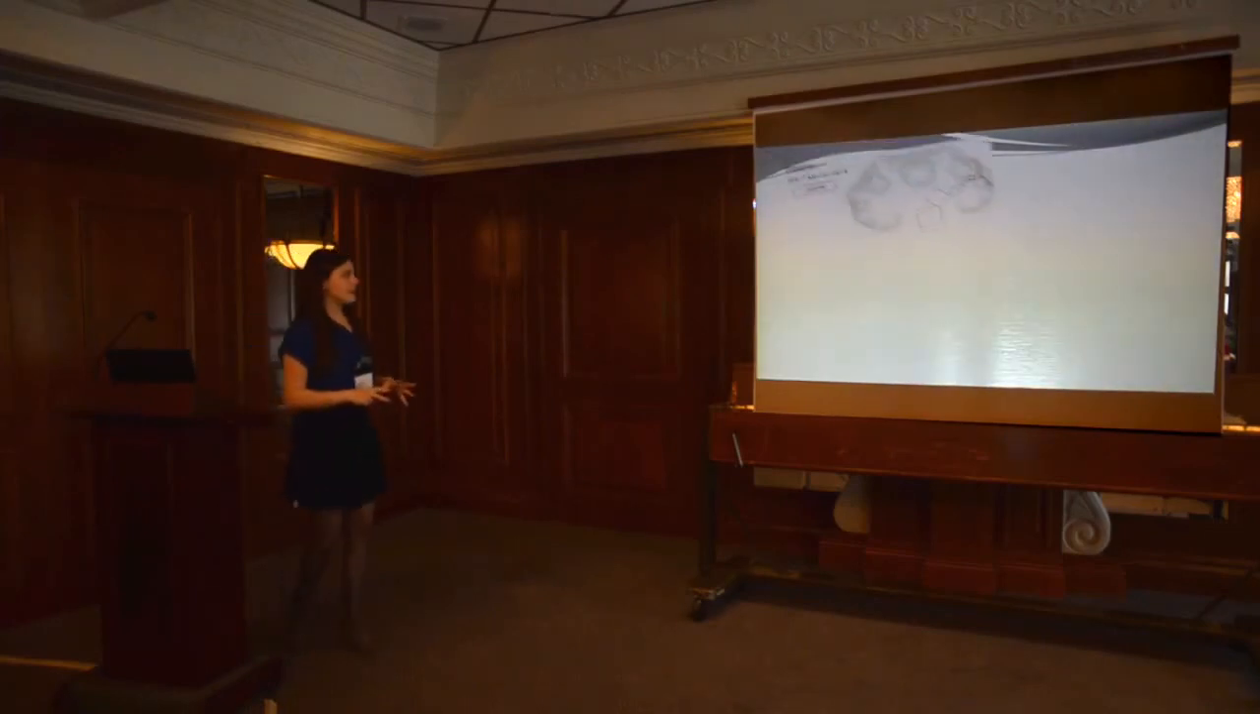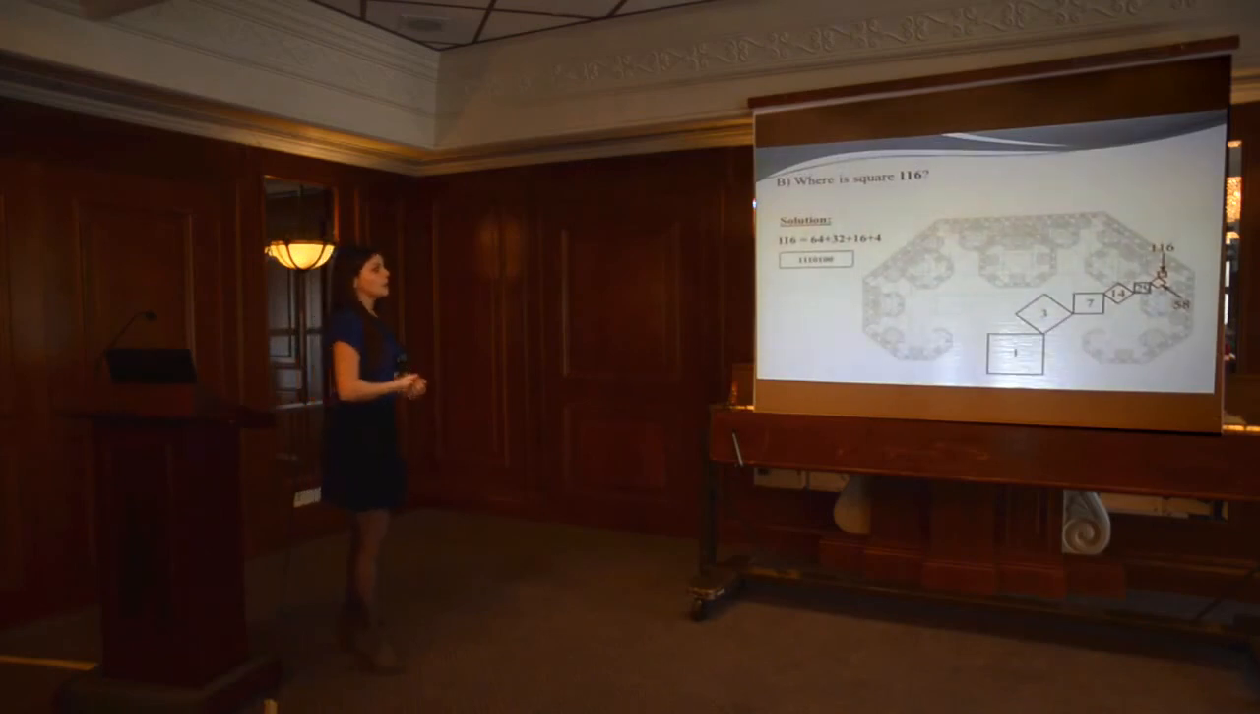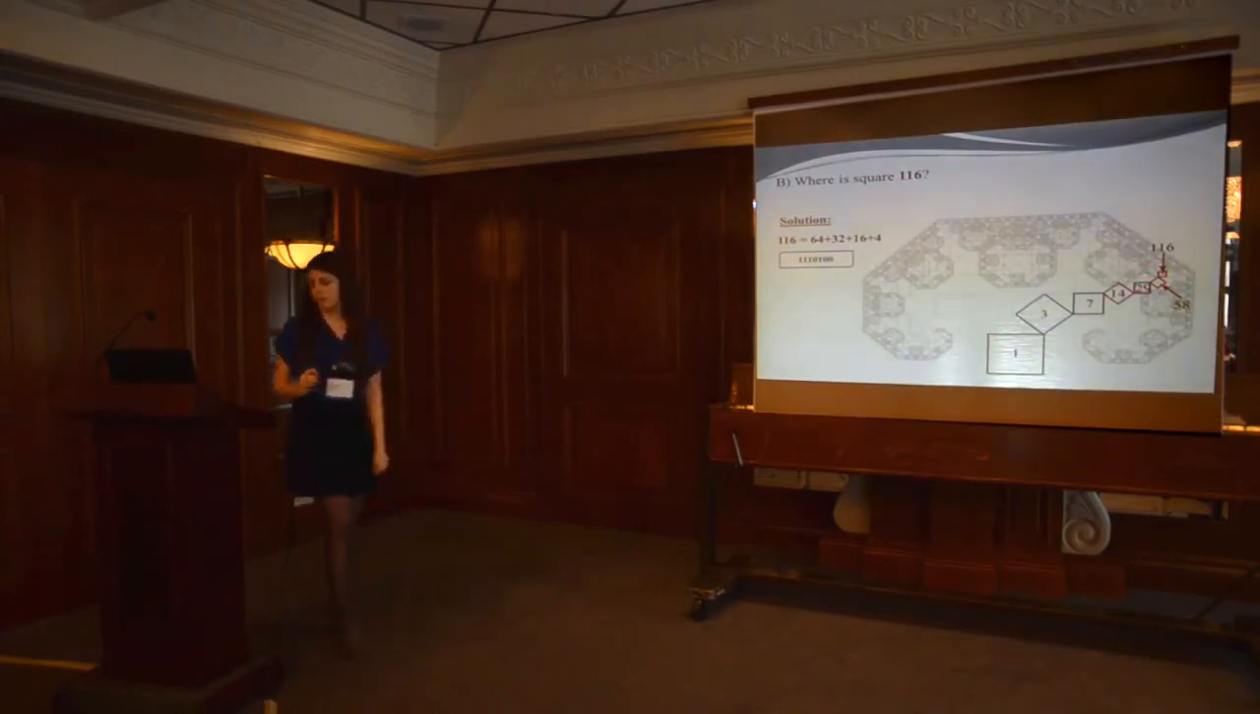Now let's make things even harder. Where would the square with number 160 be located? If we express it in the same way and again make a binary code, it will be 10100000. Let's follow the steps. Turn to right, to right, to left, to right, to left, to left. Here is the square that we're searching for.